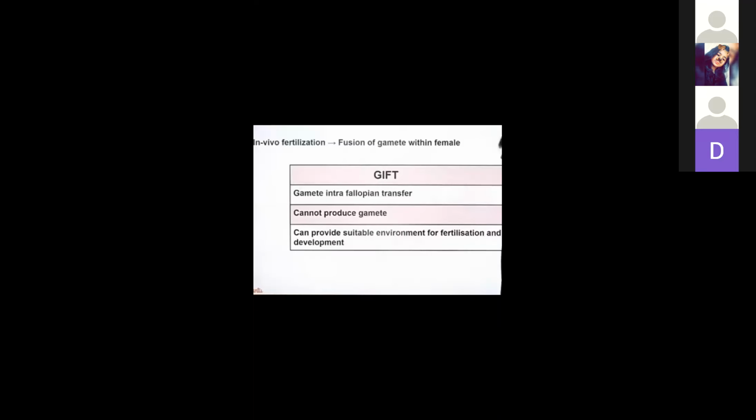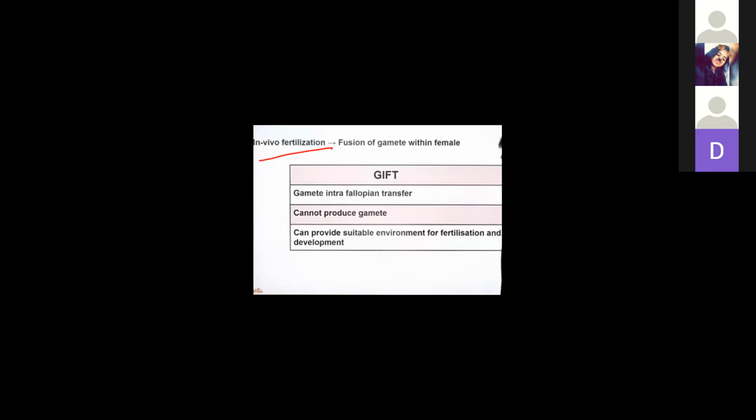Sorry, in vivo fertilization. In this, the fertilization will be in vivo: fusion of gametes within the female. The fusion of gametes will take place inside the female body. In vivo means inside the body, and in vitro means outside the body. Is it clear, everybody?